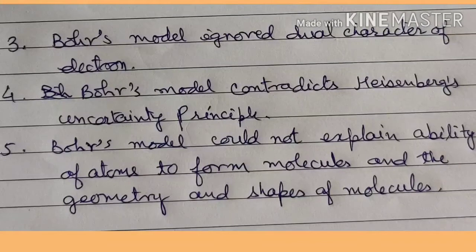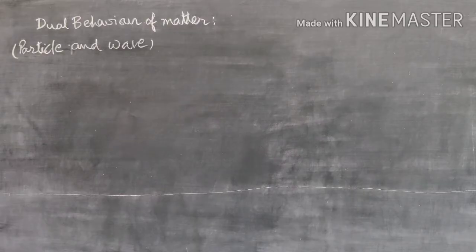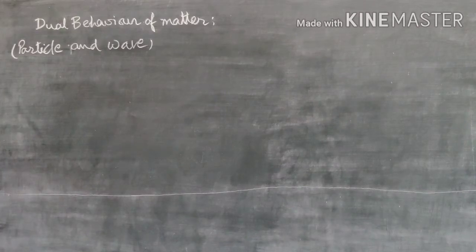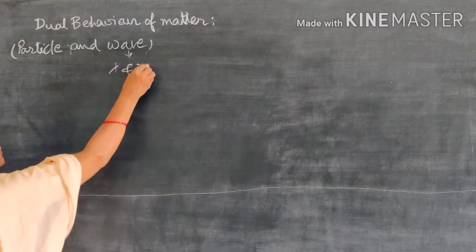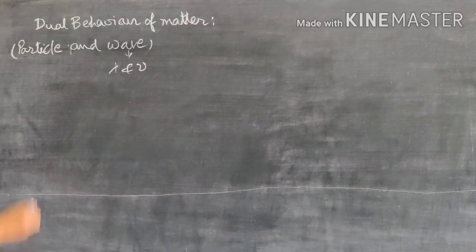Then we will study the dual nature of particles. Children, now we will study the dual behavior of matter. According to some theory, light behaves like a particle as well as a wave. You will study the two behaviors: one is particle and the other is wave. Waves have properties like wavelength and frequency, and particles have an exact position in space. So there is a difference between particle nature and wave nature.